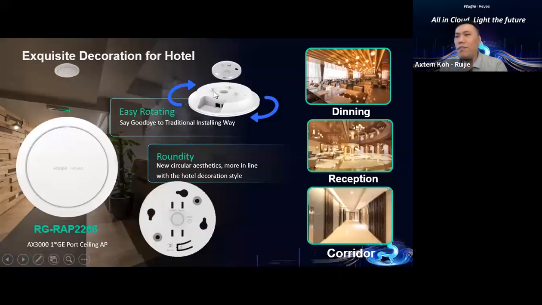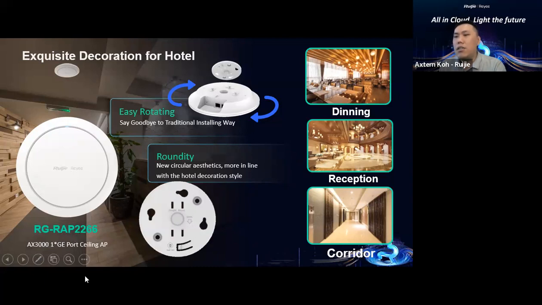All right, and apart from that, how about the ceiling type AP? For the Reyee portfolio, we have our first newly launched round shape AP. This is one of our AS3000 APs as well, but it is something special compared with our square type Reyee AP. This AP is only applicable for 1 LAN port, no 2 LAN ports anymore. So its performance is similar to our current 2260.